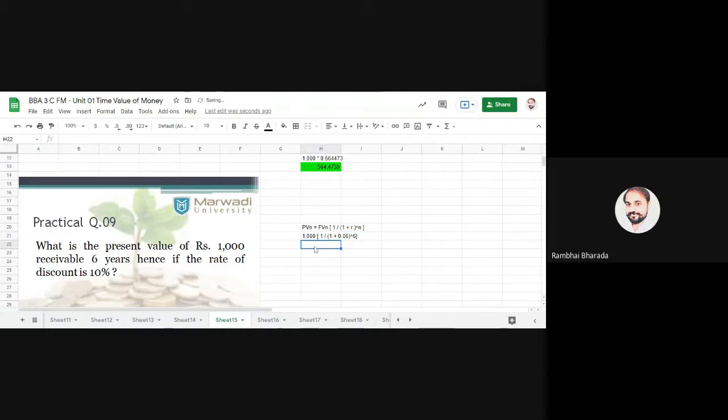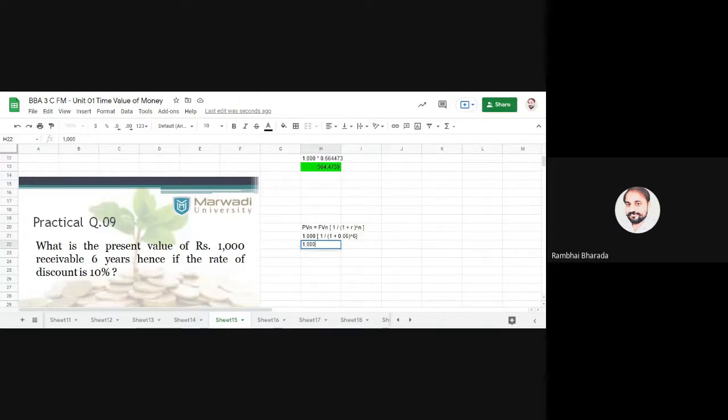Now please remember this entire formula. FVN is separate and all the remaining things are in the bracket. So first we work on the bracket itself, then we go for the final calculation.